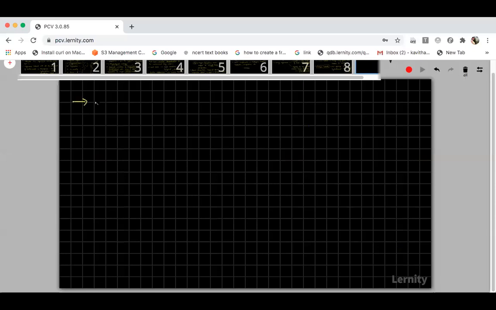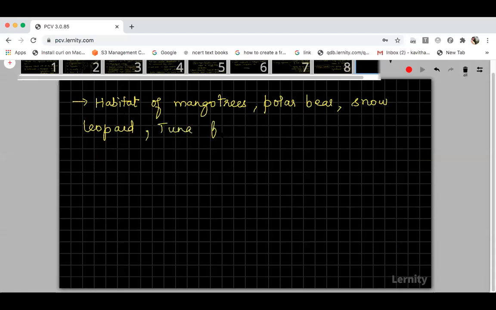For example, I will talk about plants and also about animals. If you take the habitat of mango trees, or the habitat of the polar bear, or the animal called the snow leopard, tuna fish, etc. If you think about the habitat of these organisms, mango trees will live only in which region?